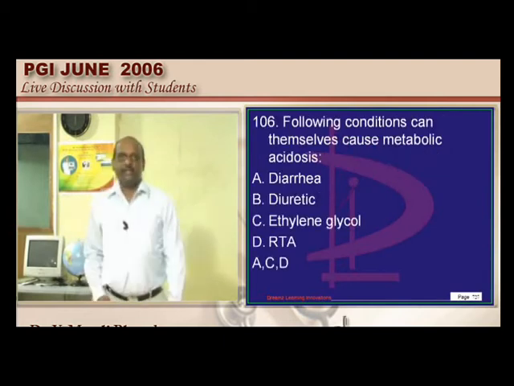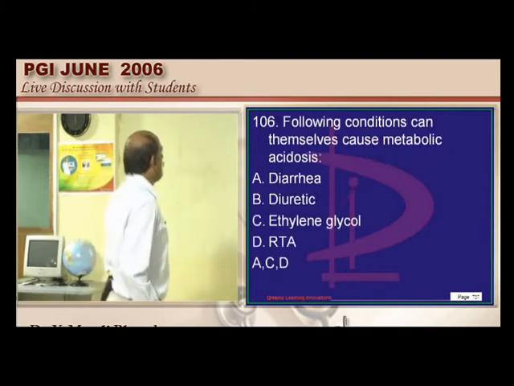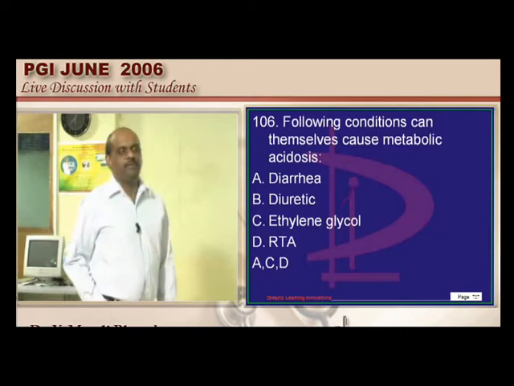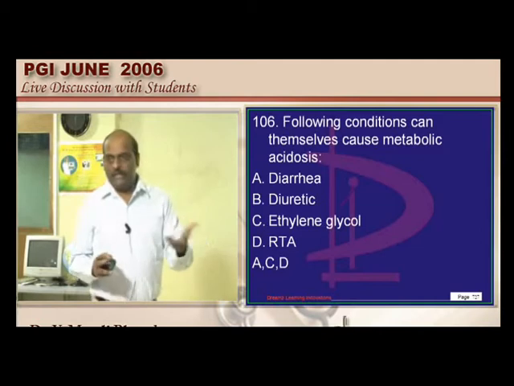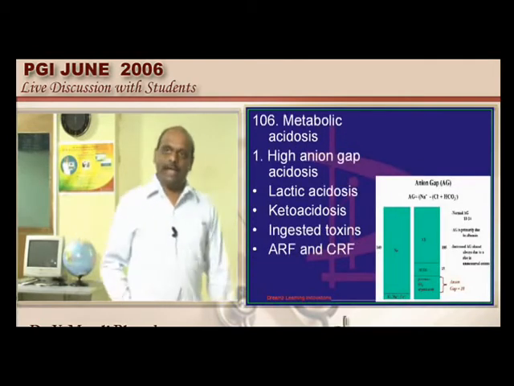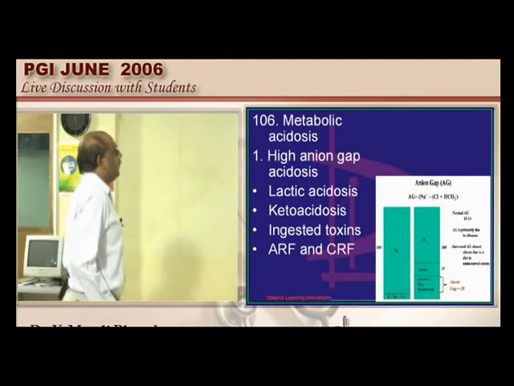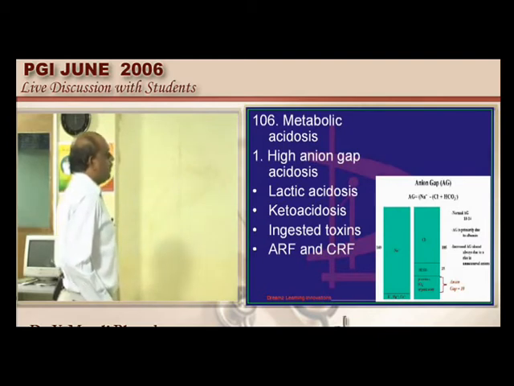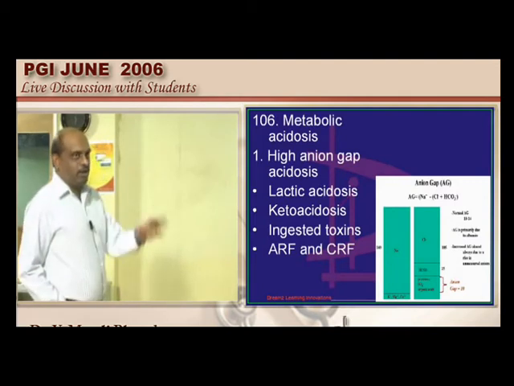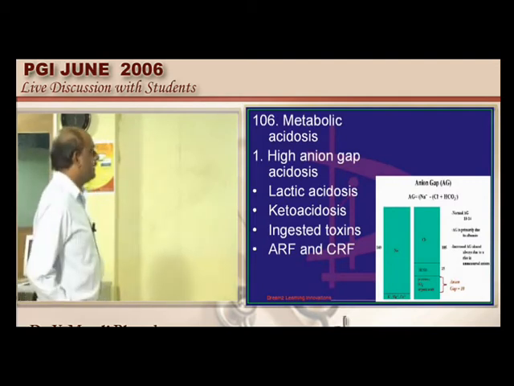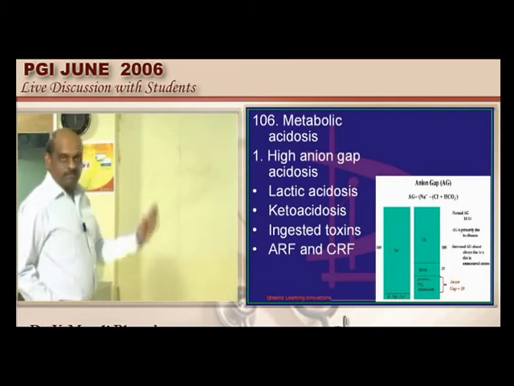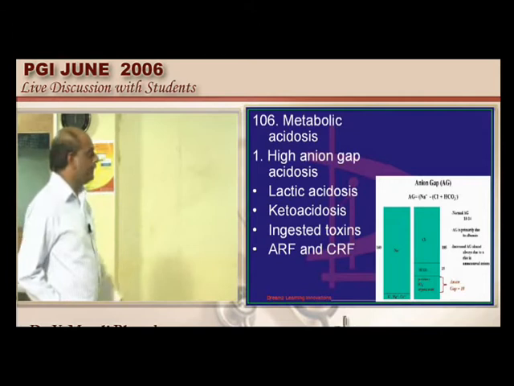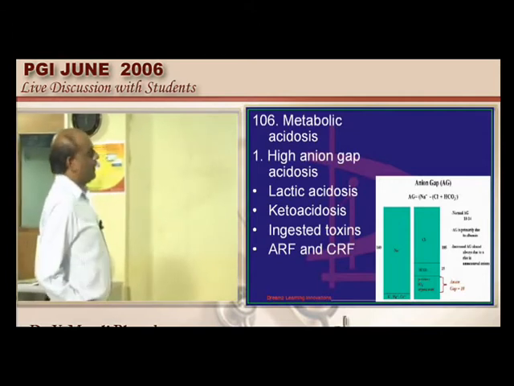Let us talk about the metabolic acidosis. What are the causes for it? Once more, acidosis is divided into high anion gap and normal anion gap metabolic acidosis. What is anion gap, doctor? It is sodium plus potassium, not magnesium, calcium. They are all invisible cations, unmeasurable. Chloride plus bicarbonate need to be subtracted from sodium and potassium. So that is called anion gap.